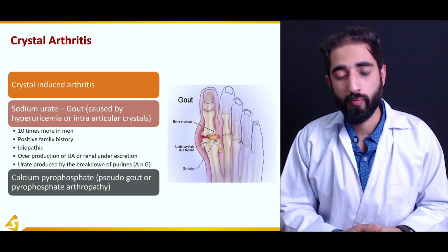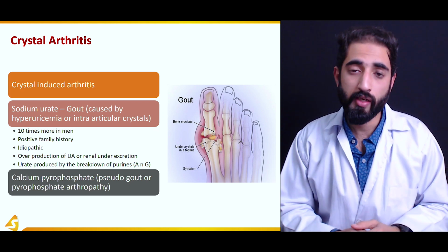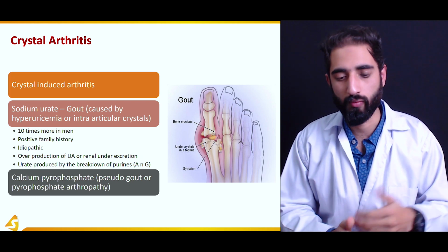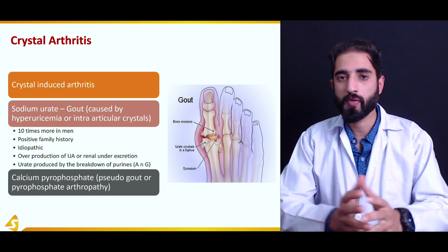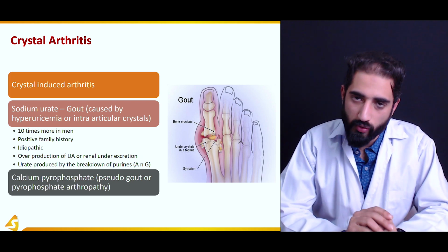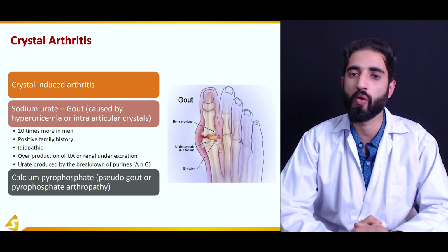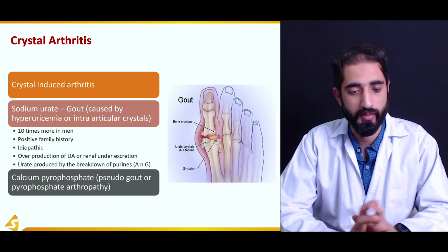Urate is produced by the breakdown of purines. Purines are actually involved in the formation of protein. So greater protein intake would result in greater purines and greater urate production. The other type of crystals which can be present in crystal-induced arthritis are calcium pyrophosphate, but that is not known as gout. It is known as pseudogout or pyrophosphate arthropathy.